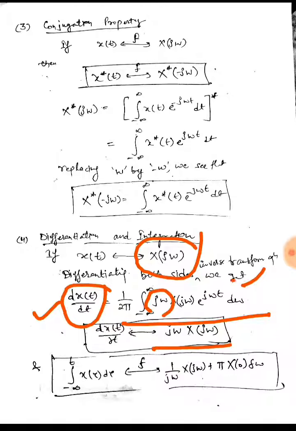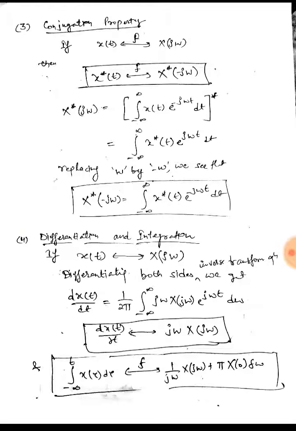So the j omega term will come into picture. Similarly, the Fourier transform of the integration of x(t) will be 1 upon j omega times X(j omega). If initial conditions are 0, this extra term would become 0 and it remains 1 upon j omega times X(j omega). But if x(0) is not 0, that is, initial conditions are not 0, then it becomes 1 upon j omega times X(j omega) plus pi x(0) delta(omega), where delta(omega) is the impulse. So these are the Fourier transforms of differentiation and integration of x(t).